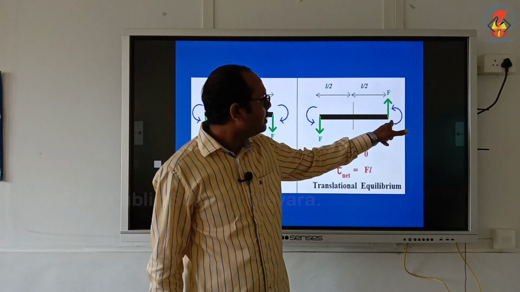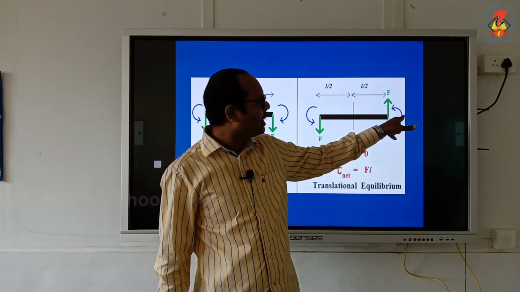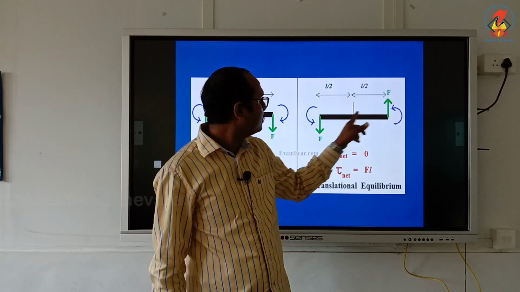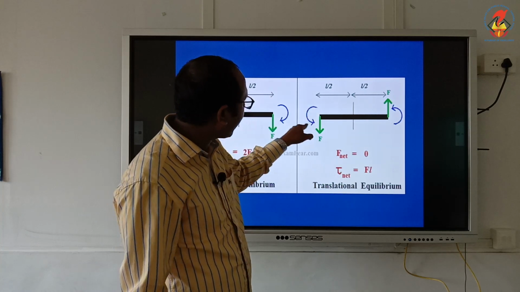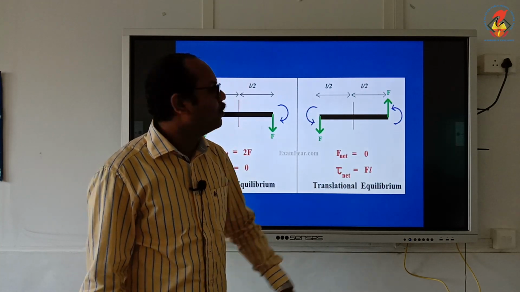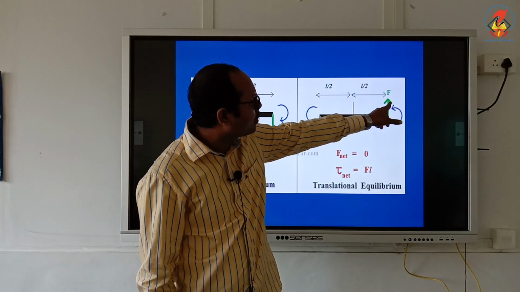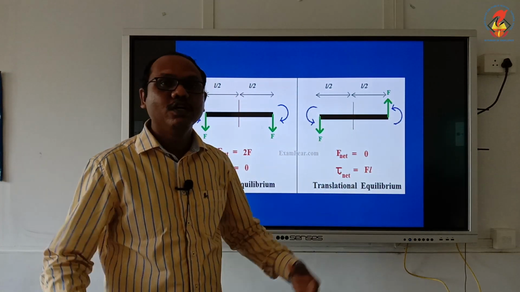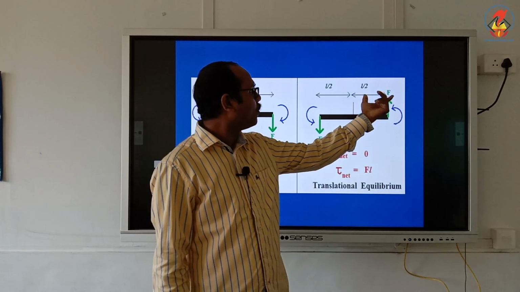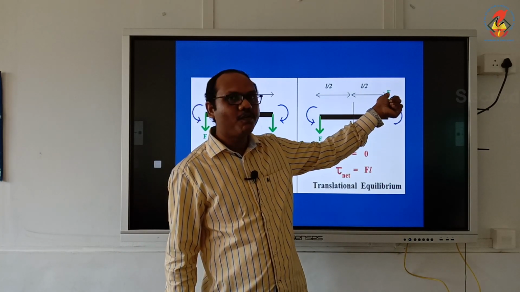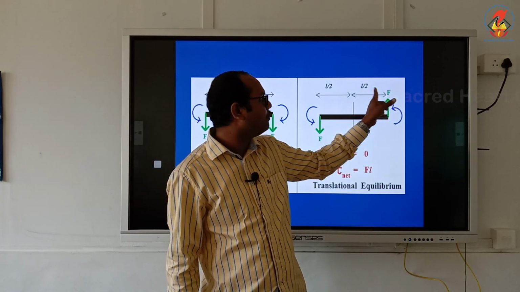This force is causing an anti-clockwise torque, and this force is also causing an anti-clockwise torque. So the torques are getting added up. Torque here is force into perpendicular distance, that means F into L by 2.